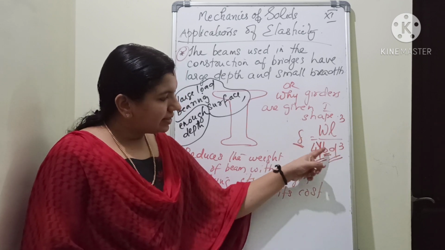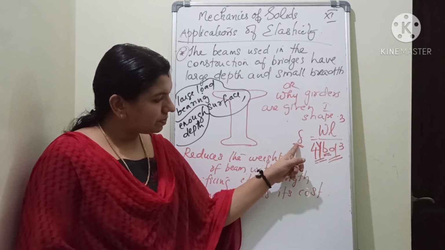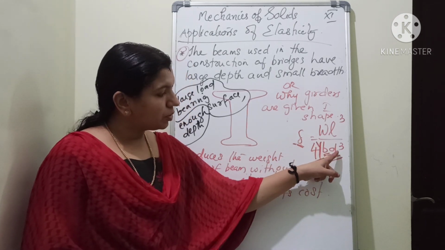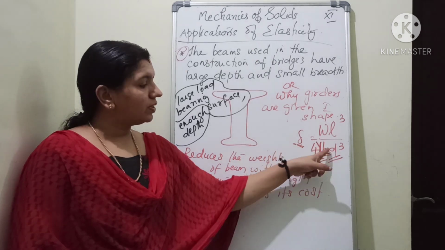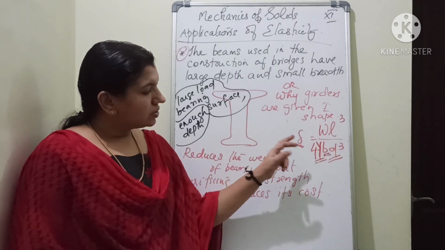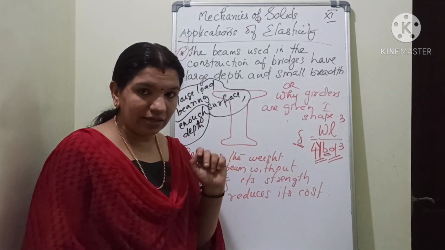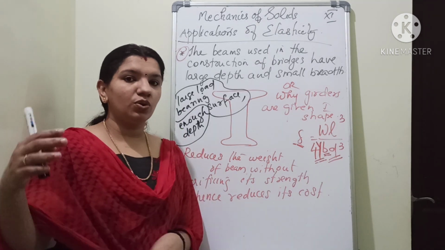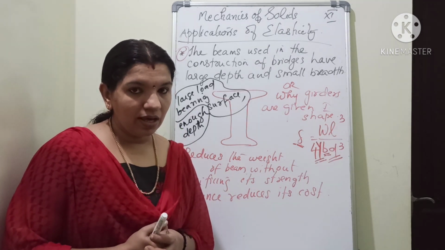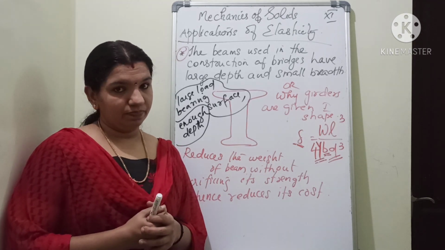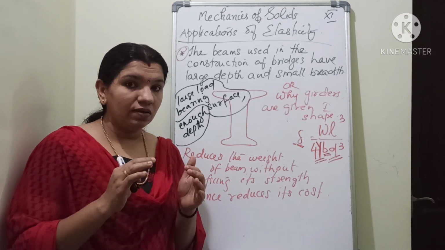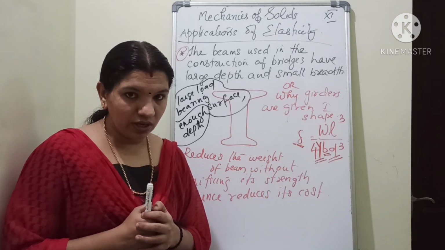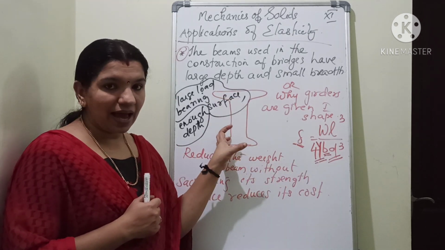The depression is inversely proportional to B and inversely proportional to the cube of D. So when you compare B and D, which one is more preferred to increase? It is D. So increasing D rather than B is effective. That is what is seen in this I shape.